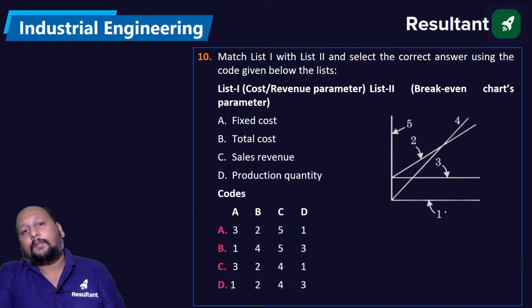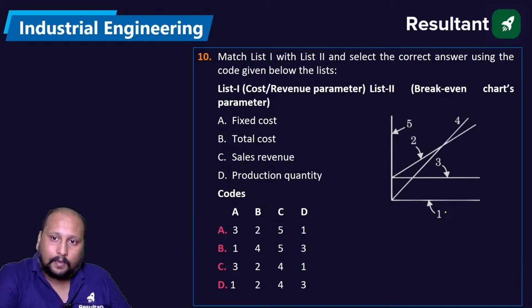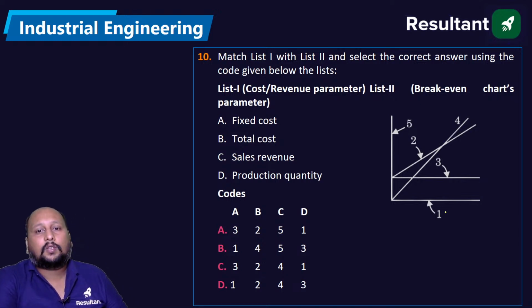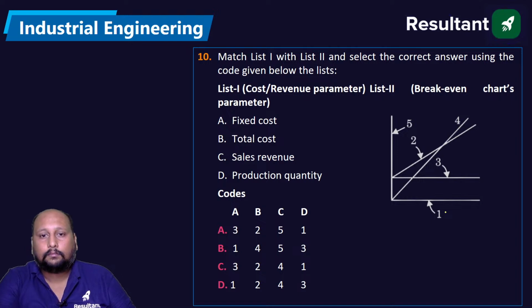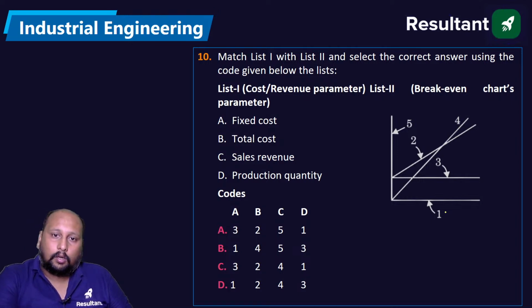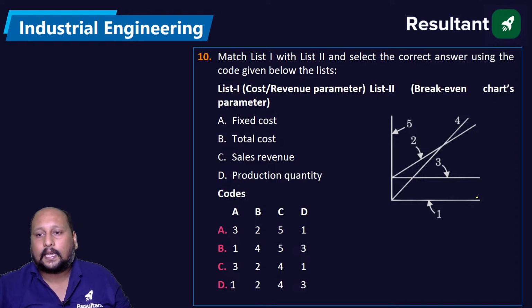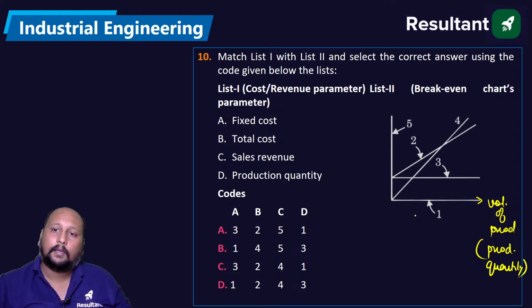In the given list, we have list 1 as the cost revenue parameter, and the second we have a break-even chart. Which of the following gives us the correct representation? Fixed cost, total cost, sales revenue, and production quantity. See, on the x-axis we have the volume of production, which we also call the production quantity, and on the y-axis we have sales or revenue, or we can call it cost.